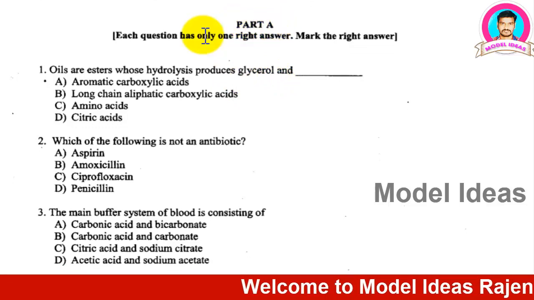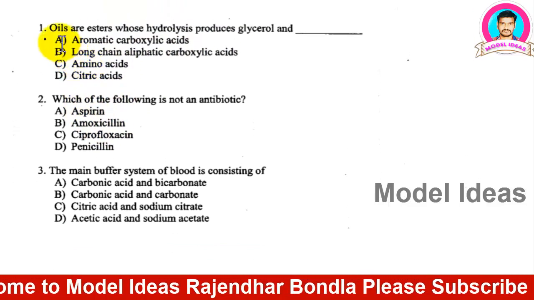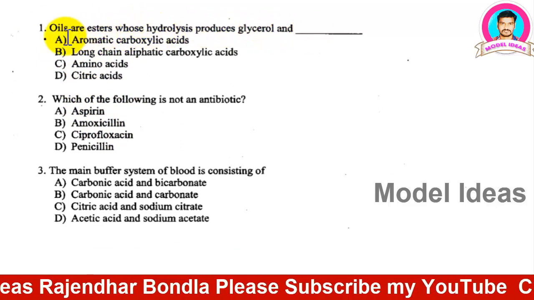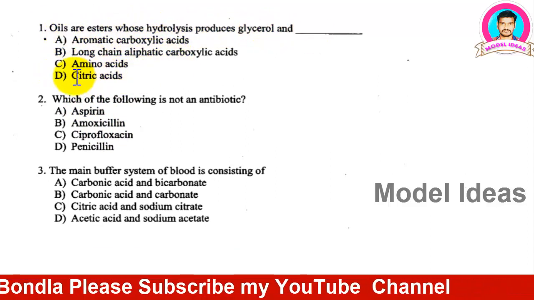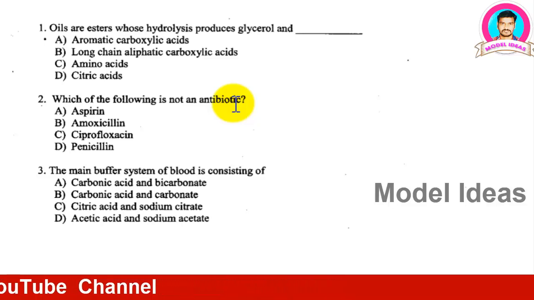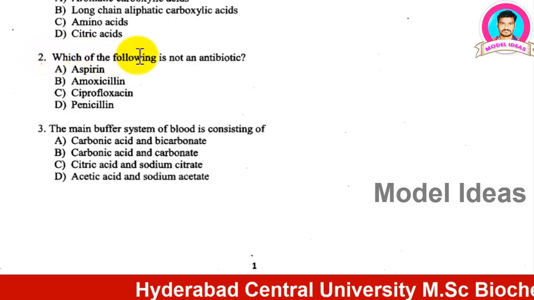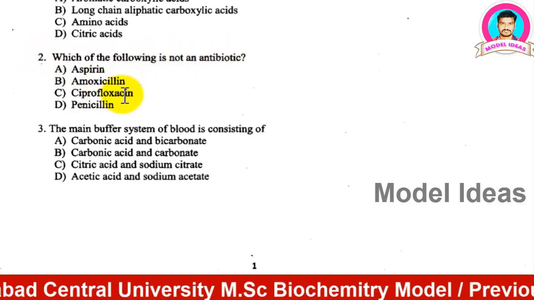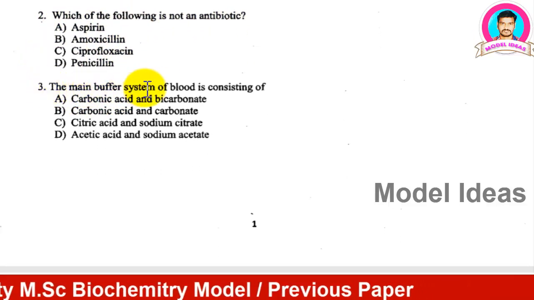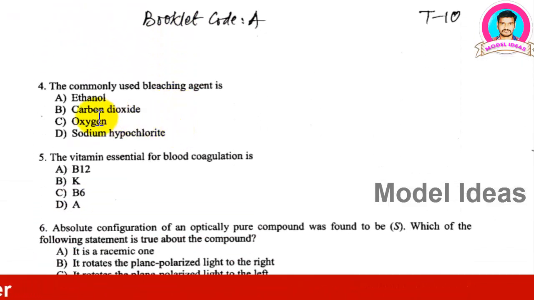Part A questions, each question has only one right answer, so you need to understand it. Just read and select which one is the correct answer. You can pause this video, take a pen or pencil and a notebook, and write the 85 questions. Read each question and try to write the answers, because you need to understand whether you prepared well or not. I will give you the key at the end of this paper. I am ready with the key paper, so you can choose which one is the correct answer.